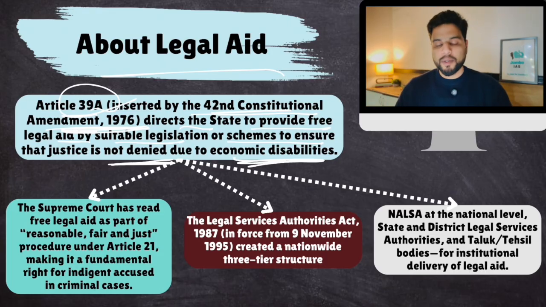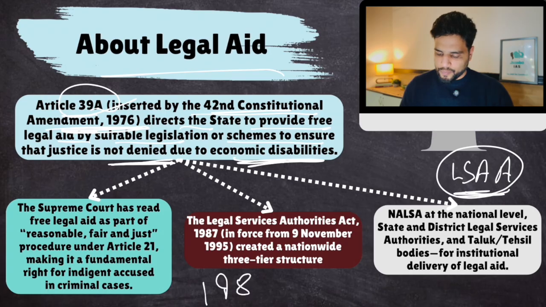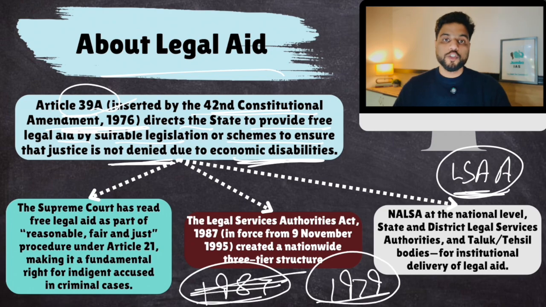Yet the government passed the Legal Services Authorities Act, and then it became a legal obligation because of this law. But even before that, in 1979, the Supreme Court said that access to legal services is part of the right to life under Article 21.